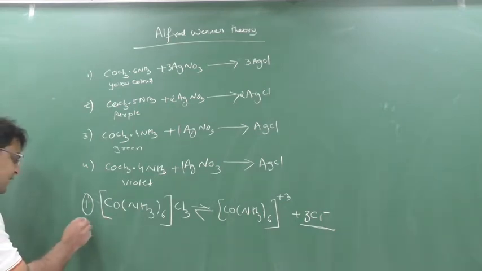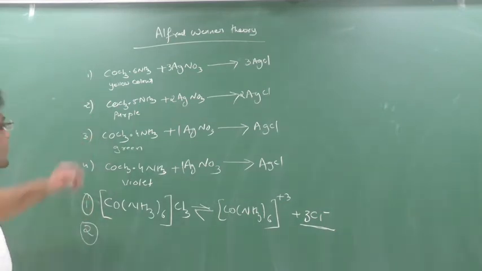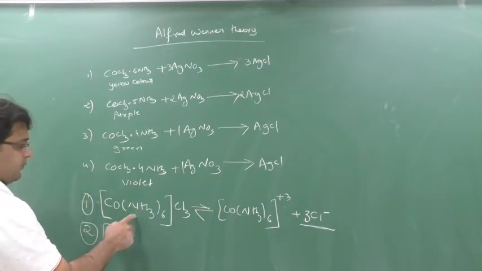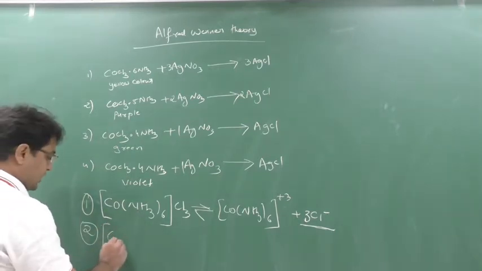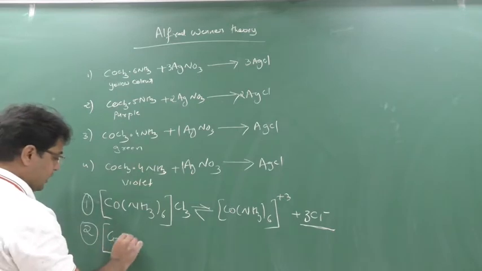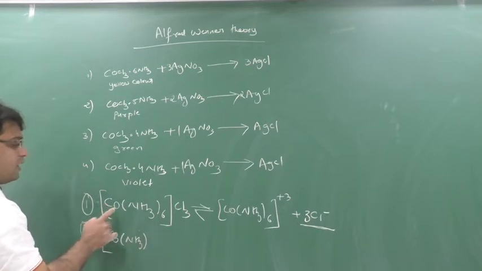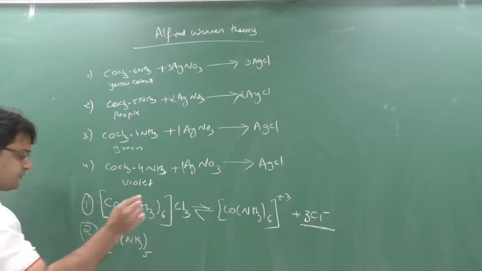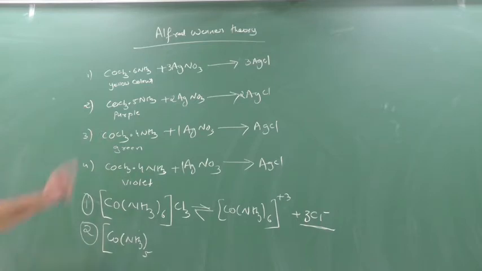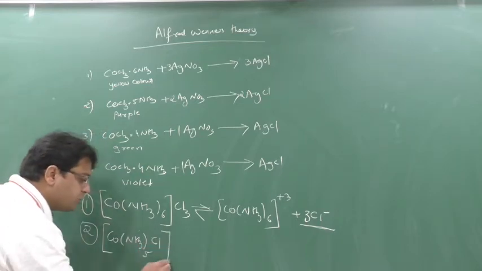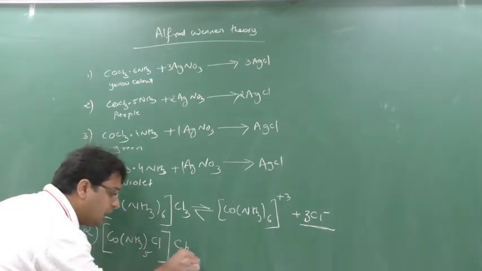If we see the second formula, what would have happened? In the second formula also, the ammonia required is 6. So here how many ammonia? 5. So here ammonia are 5, but how many ammonia are totally required? Ammonia should be 6 here, meaning the coordination number for cobalt should be 6. But here the coordination number is 5, but it should be 6. So out of 3 Cl, 1 Cl is inside the coordination sphere and 2 Cl are outside.